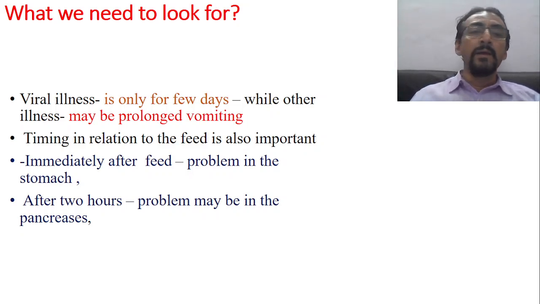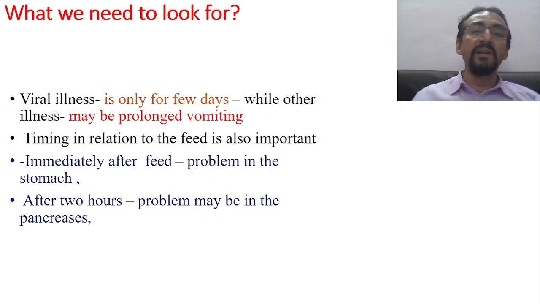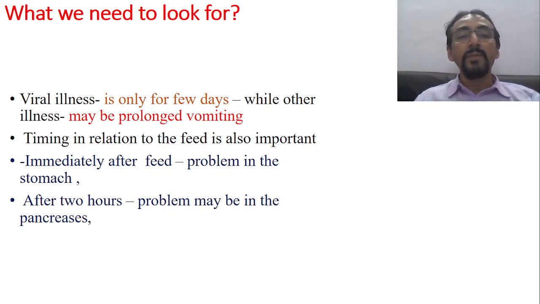Then if there is prolonged vomiting, we have to be careful. It is not the routine descending viral infection. If it does not follow this pattern, and fever is there, vomiting is there with it, and diarrhea has also started along with both, and persistent vomiting is there, then it is not actually a descending viral infection.